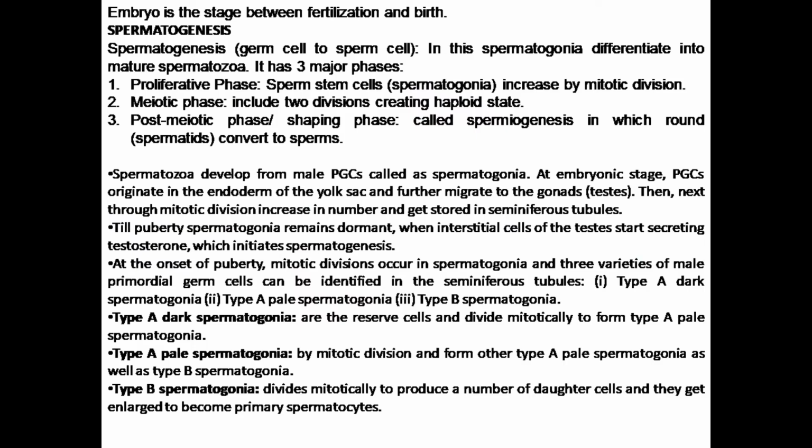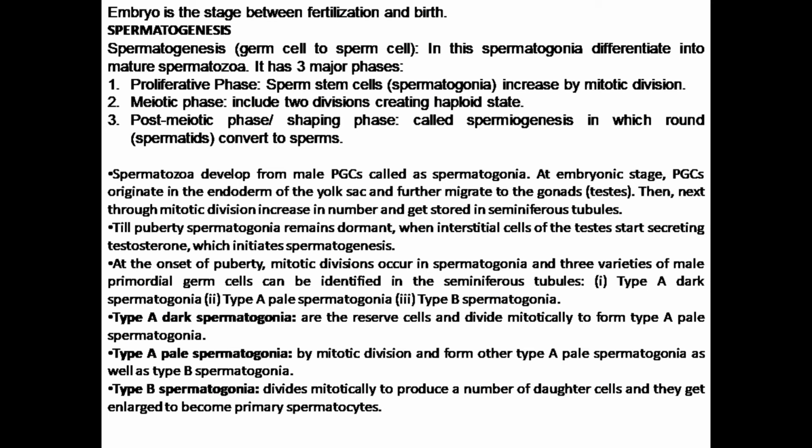Now, the process of spermatogenesis can be divided into three major phases. The first one is the proliferative phase, in which the spermatogonia increase their number by mitotic division or mitosis. The second one is the meiotic phase, in which it undergoes meiosis and reaches the haploid state. The last stage is the post-meiotic phase.